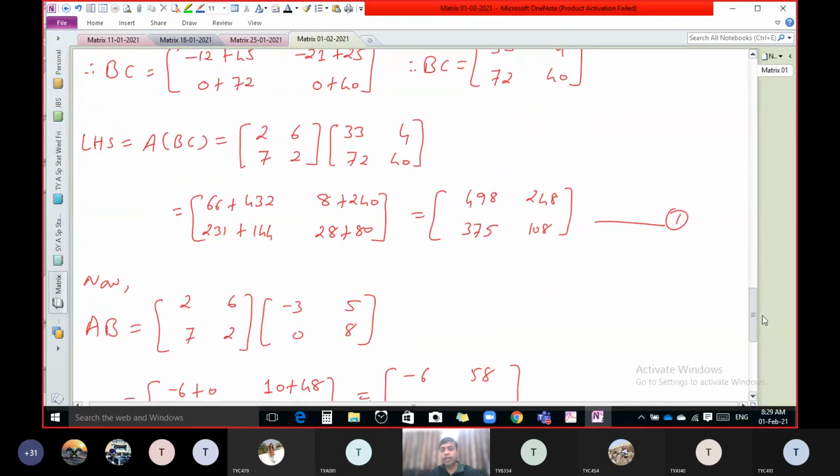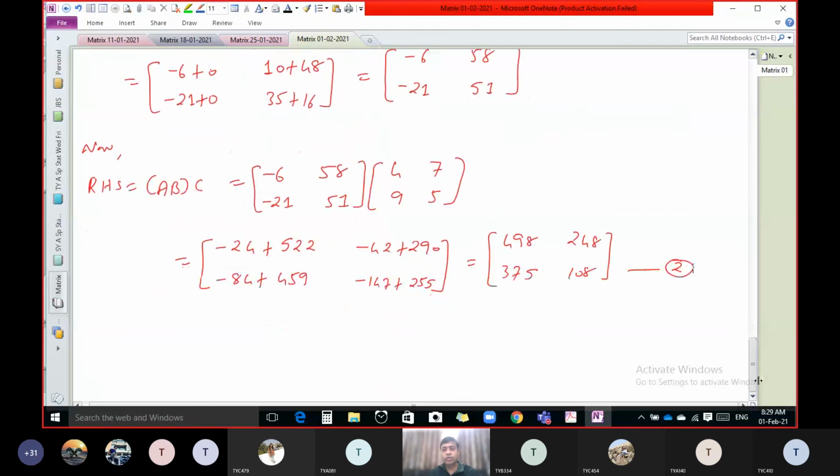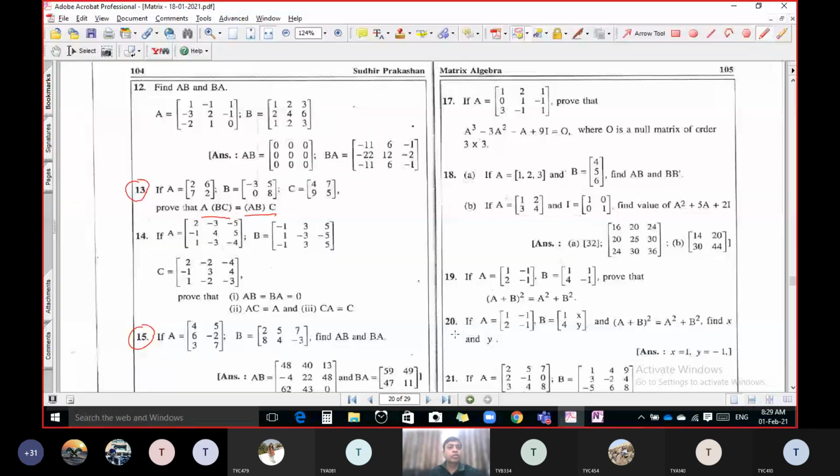We have the same value in equations 1 and 2. So from 1 and 2 we can say that ABC equal to ABC. Actually the order is the same, but it looks like this only. A into BC equal to AB into C, and it is always true. So this is the way to find the multiplication of two matrices. So you can do this as your homework. Find AB and BA. This one also you can consider as your homework.